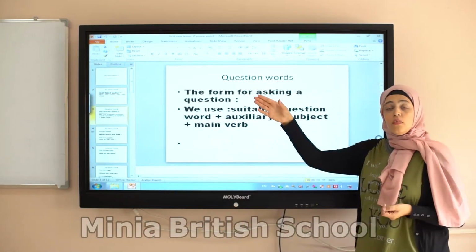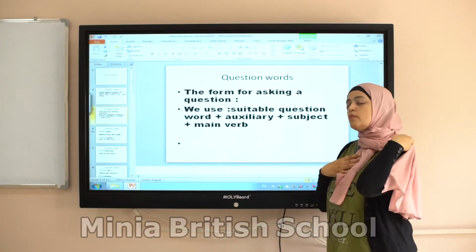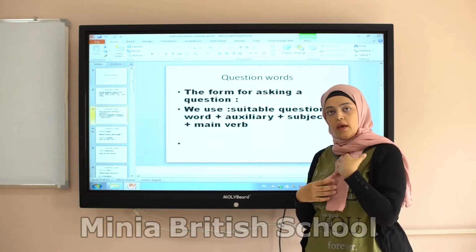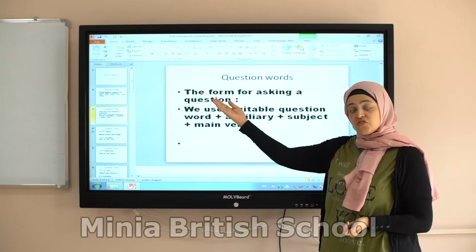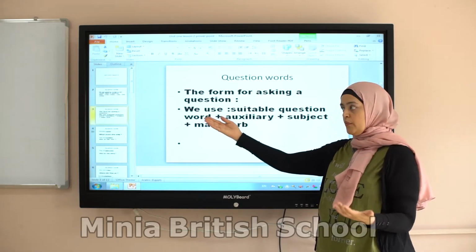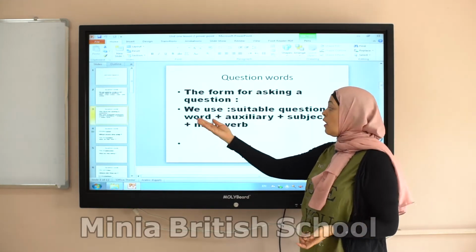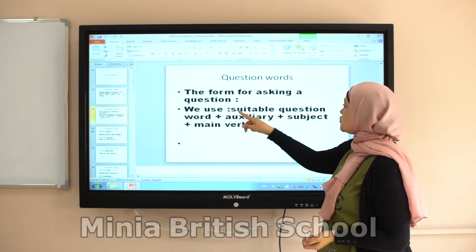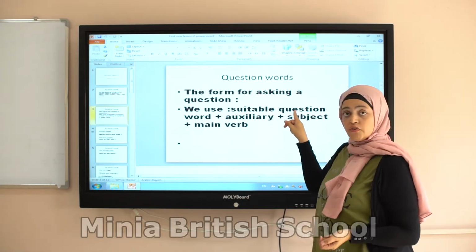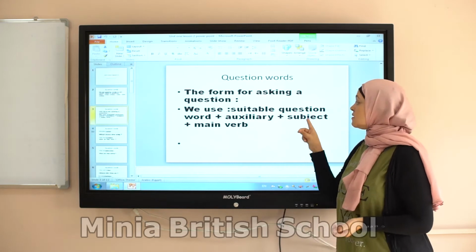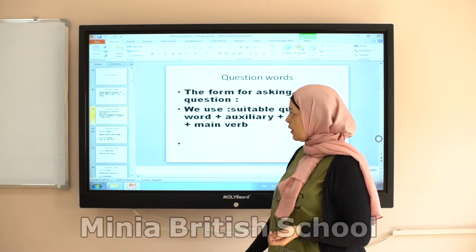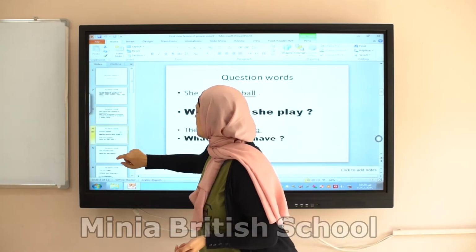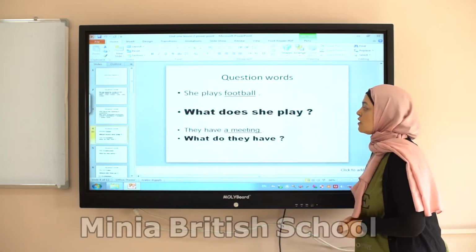So the form, okay, we got the form ourselves. We knew it. So the form for making a question with one main verb: what, the suitable question word, then the auxiliary, and then the subject I have, and then the main verb. And already we got an example for this.